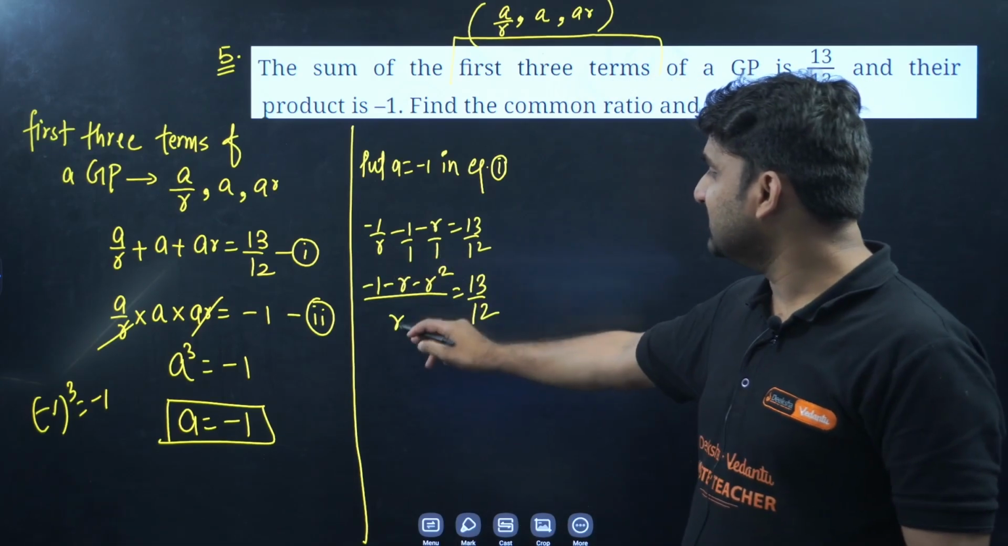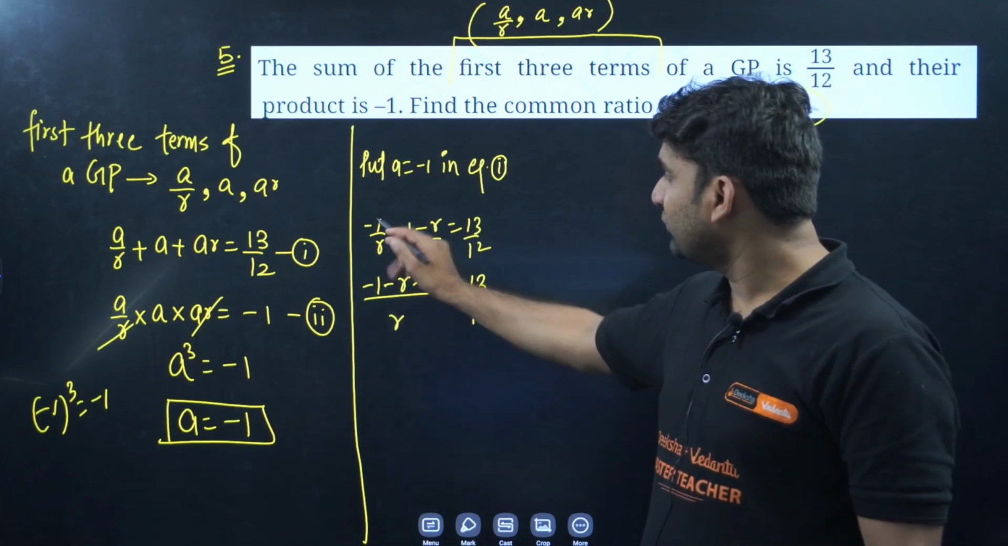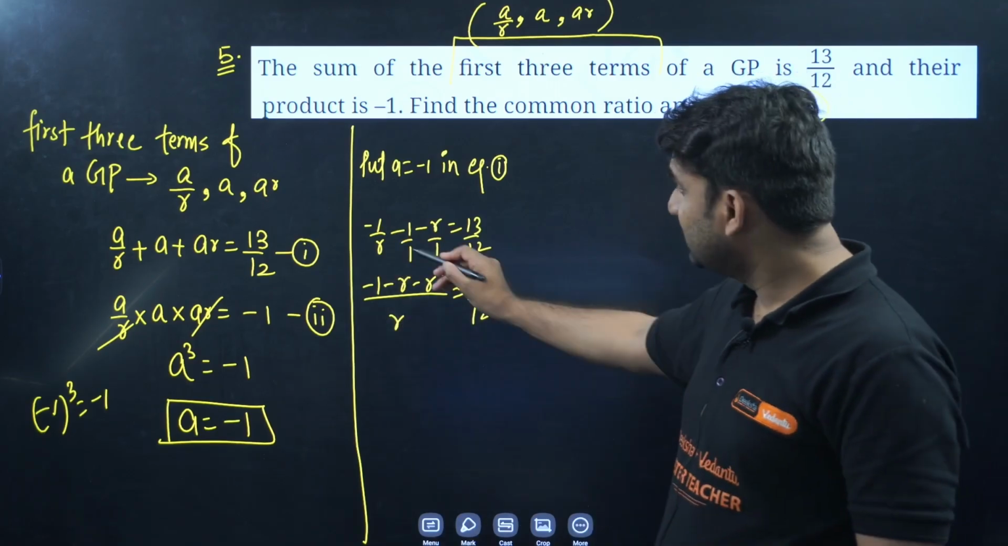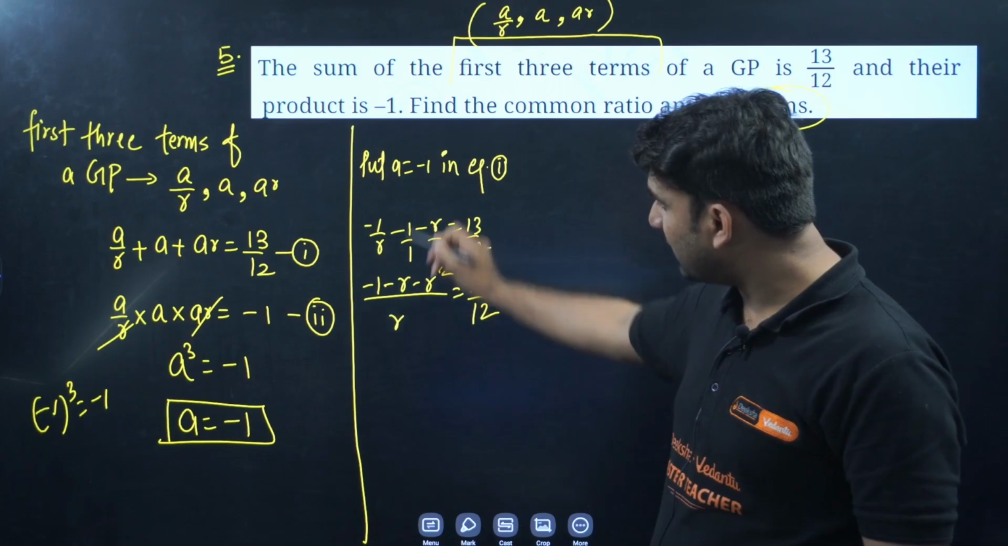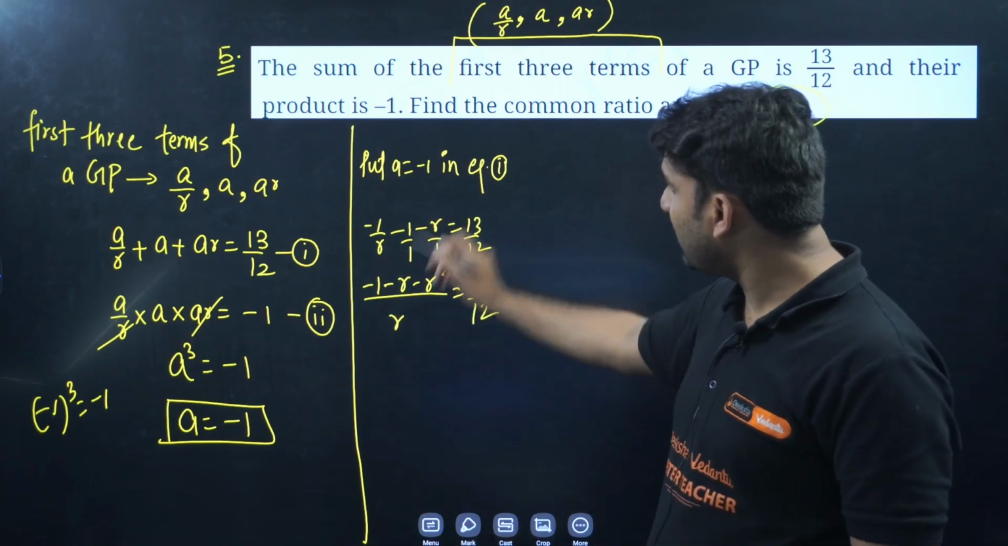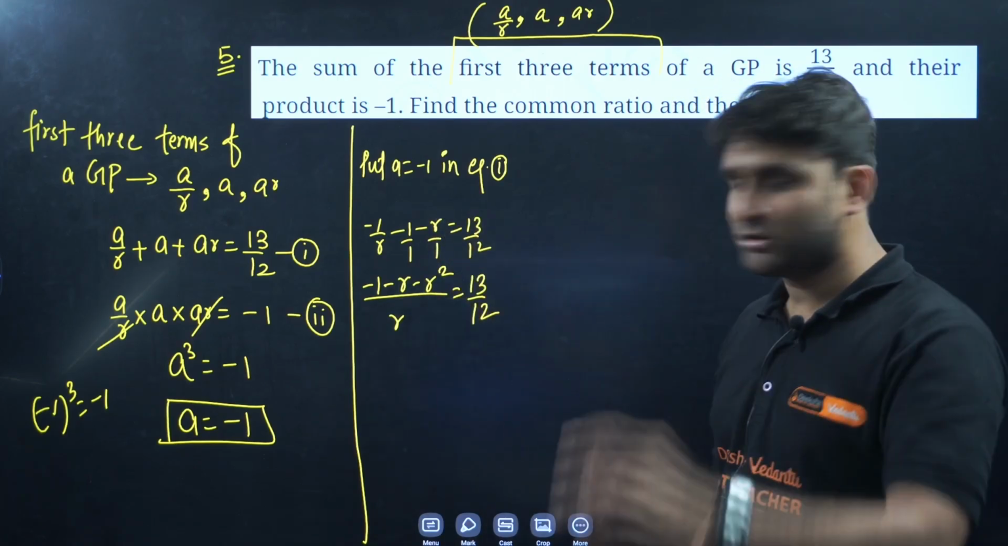R and 1, so the LCM will be R. So 1 over R and R over 1: the -1 will remain as it is. This is 1, so here is R, so R will go there. This is 1, and here R into R will be R square. Let's do the cross multiplication.